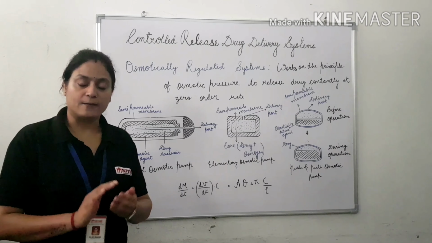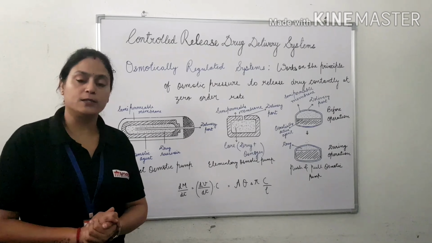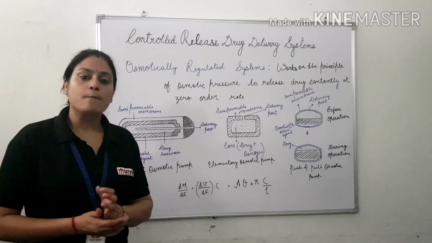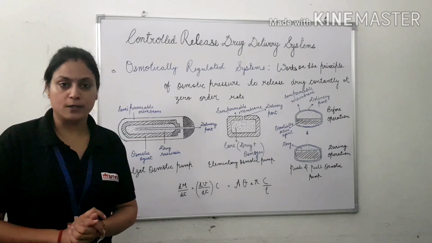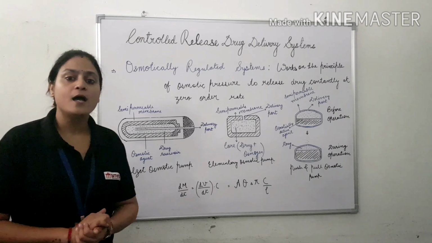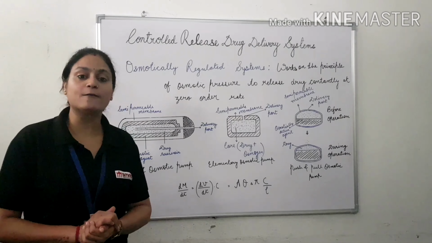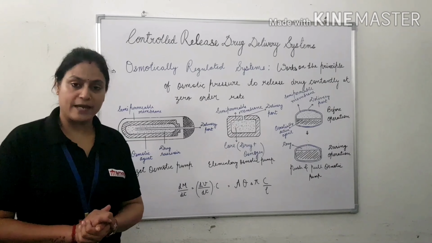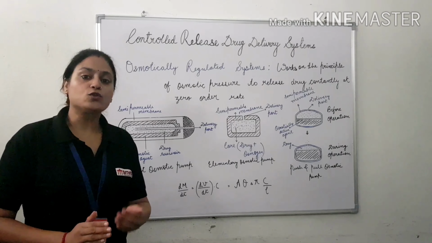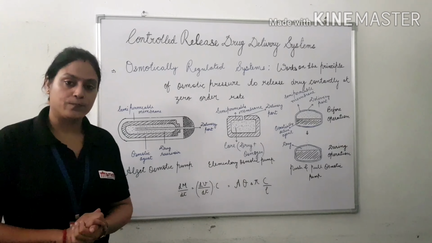These are substances which, when they come in contact with water, imbibe water into the system. Because of this entrance of water into the pump, it creates a pressure called osmotic pressure, which is the major factor responsible for driving the drug out of the system.